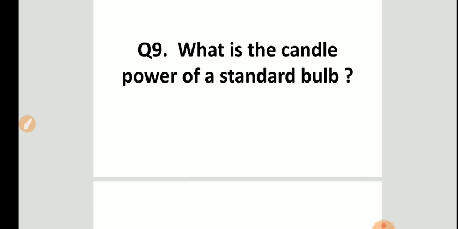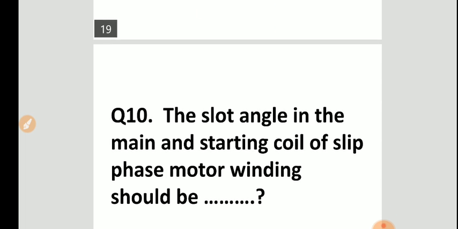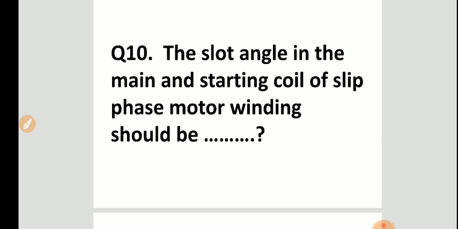What is the candle power of a standard bulb? The answer is 0.0020 watt. Next question, question number 10th.